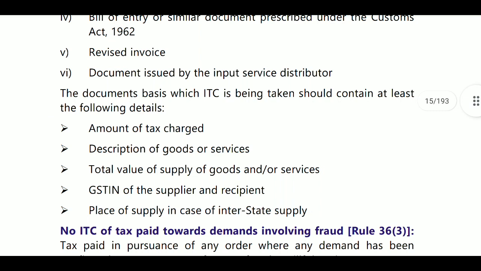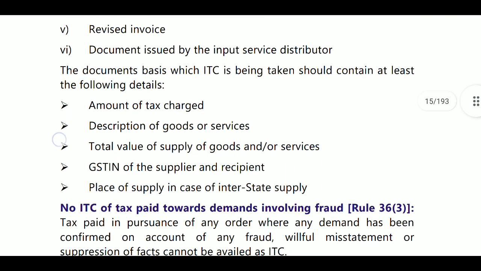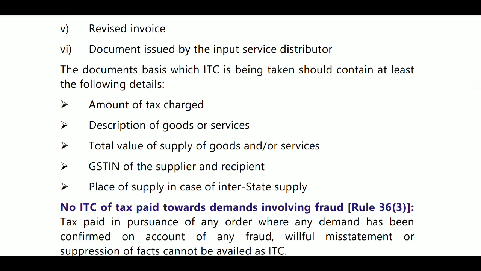Next, the documents on the basis of which ITC is being taken should contain at least the following details. In any document, some contents must be mandatory. At least these 5. What are these 5?